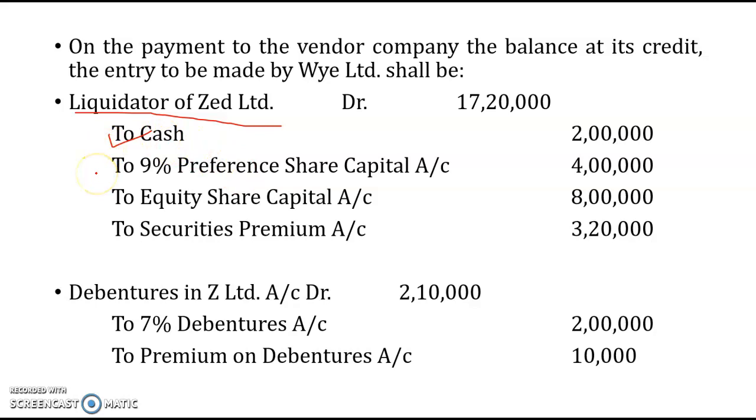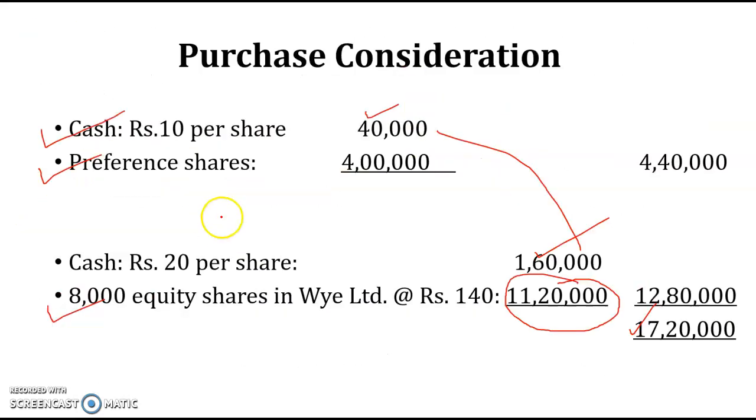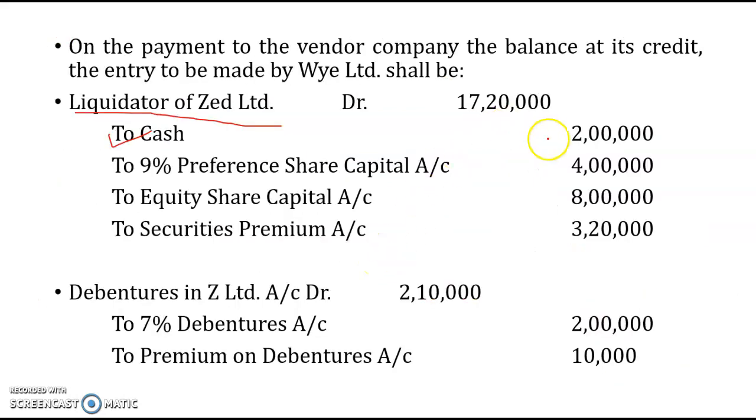Then to 9% preference share capital, 4 lakh. So we'll be putting 4 lakh here. Then we have equity share capital and securities premium account, or we can write directly equity share capital 11 lakh 20,000. But generally it is shown differently, because this is in the books of the transfer company. So this is actually 11 lakh 20,000. We are showing it differently as equity share capital 8 lakh and securities premium 3 lakh 20,000.